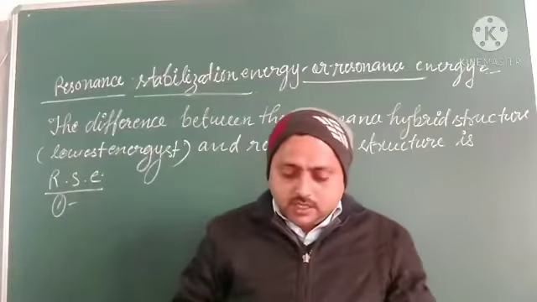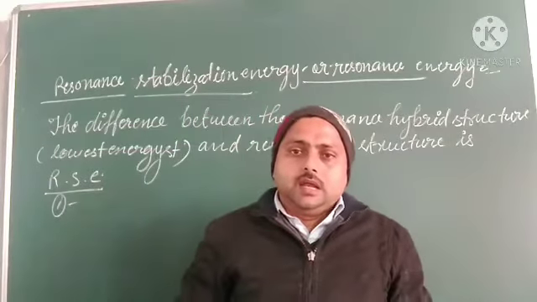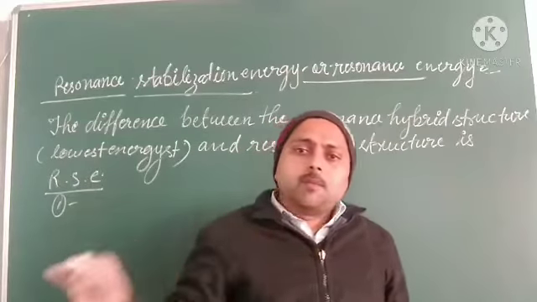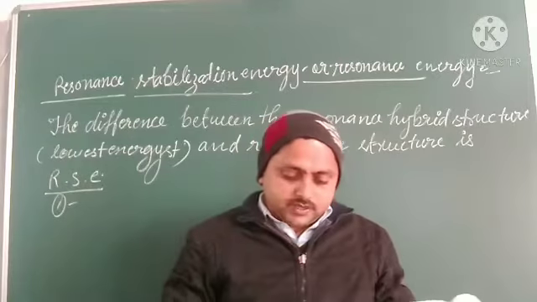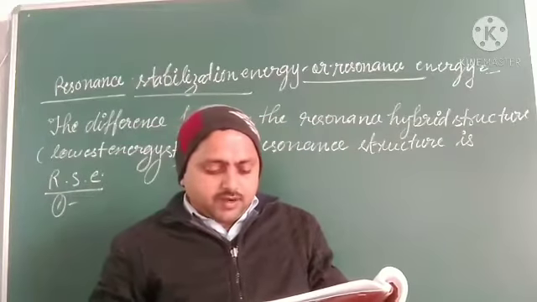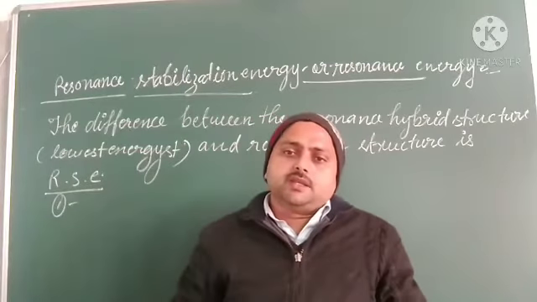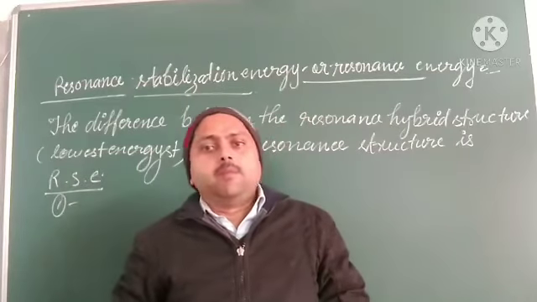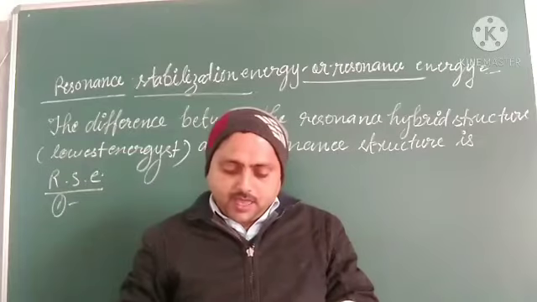Second is the same number of unpaired electrons. Means in all resonance structures there must be the same number of unpaired electrons. However many resonance structures we are writing, the position of nuclei should be the same and the number of unpaired electrons should be the same.